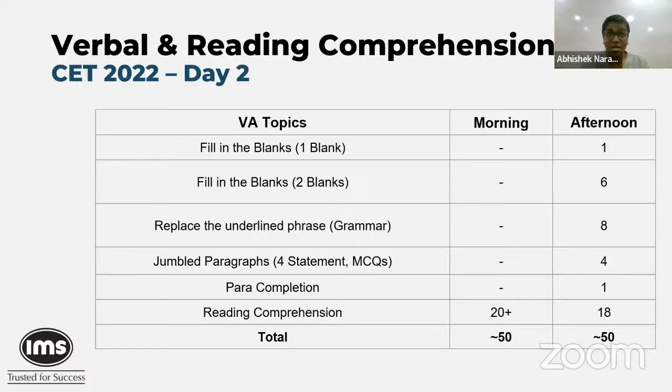Oddly enough, that happened even in one of the RCs. I had 4 questions in a row in my paper, and then one question of that RC came way ahead somewhere, and that was just a quirk that happened today.